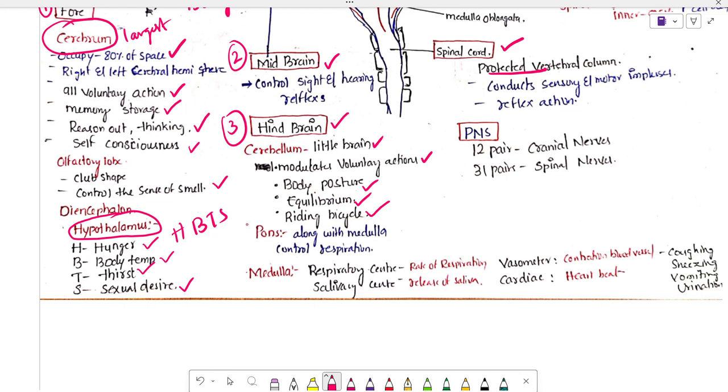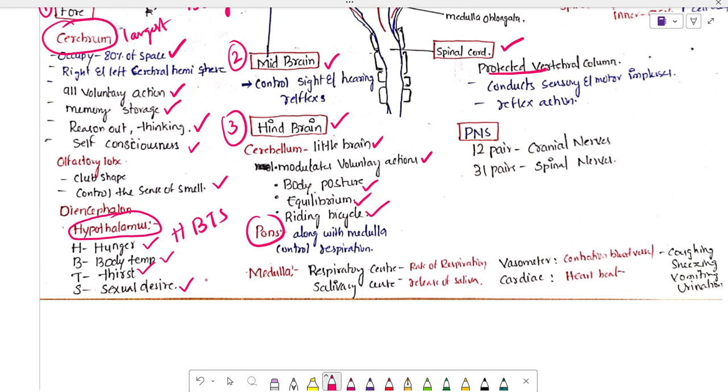Next, the pons. It controls the respiration of the body: how many times we should take oxygen into the body and exhale. Those inhalations and exhalations are controlled by the pons.